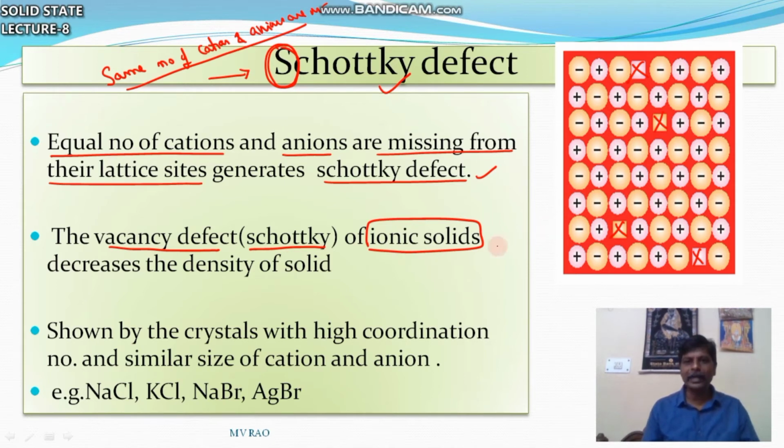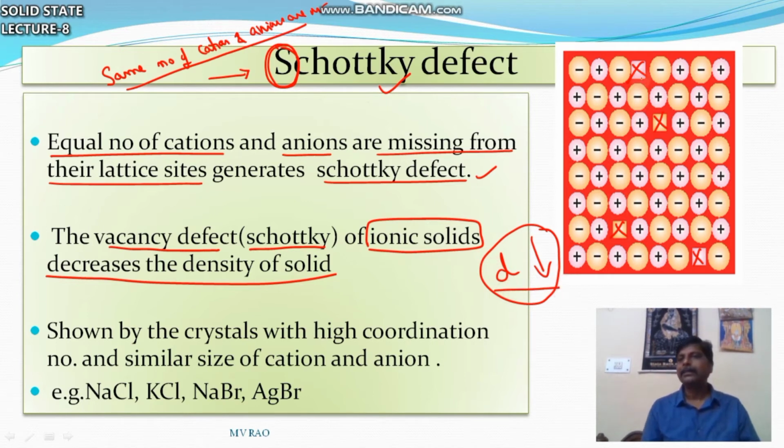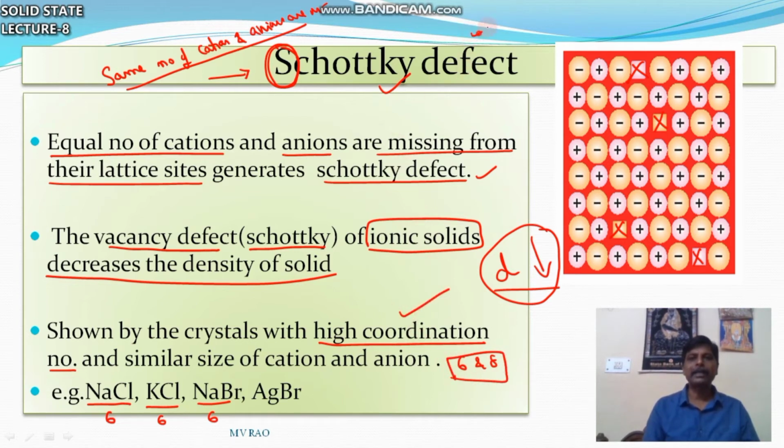Because of the missing of two pairs, its density decreases. So in Schottky defect, density will decrease because of the missing of some pairs. It is shown by crystals with high coordination number. Here you see NaCl coordination number 6, KCl 6, NaBr 6. So if the coordination number is 6 or 8, that type of crystal exhibits Schottky defect.